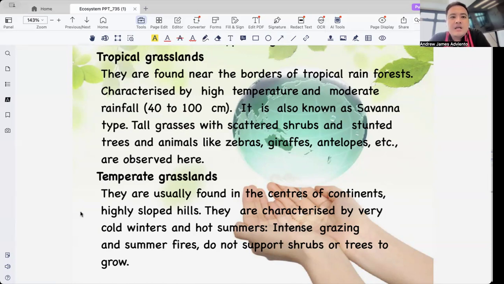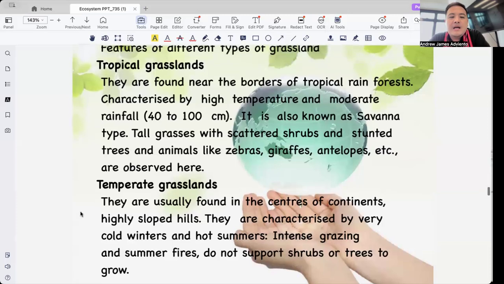The vegetation in this kind of grassland is tall, and then of course there are also short grasses, depending on the rainfall. Animals are the bison, the prairie dogs, and horses.